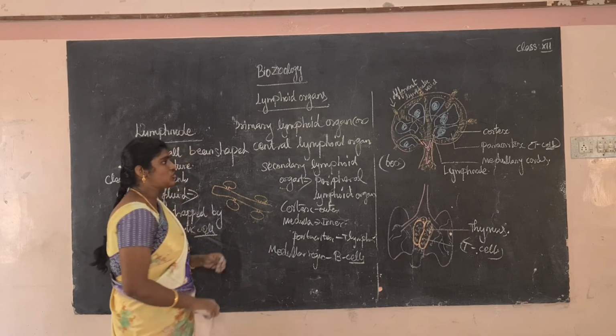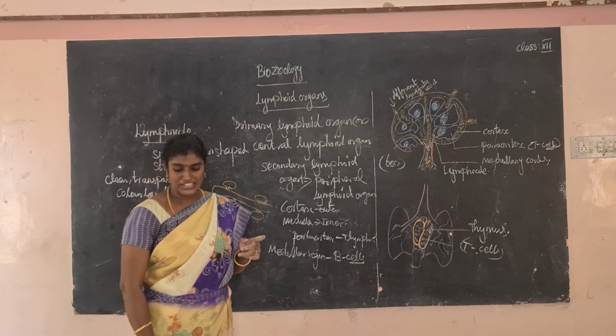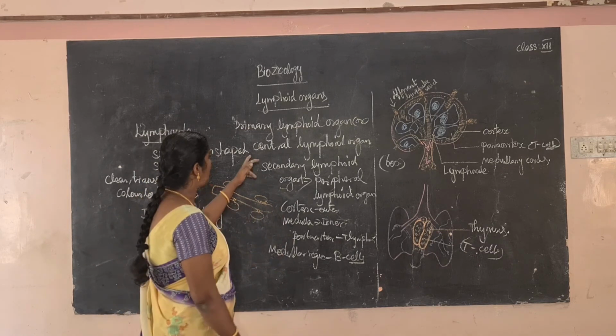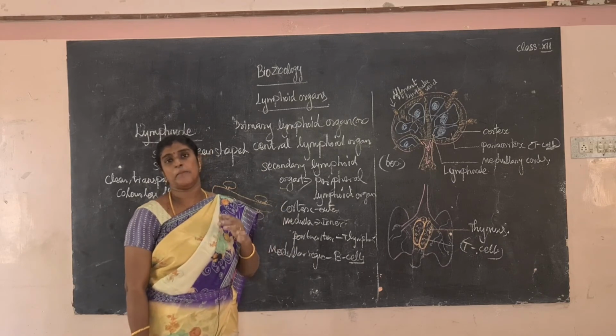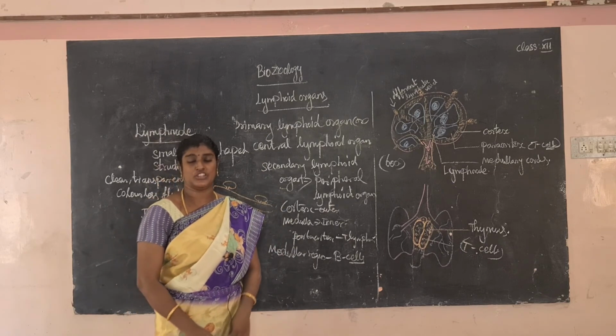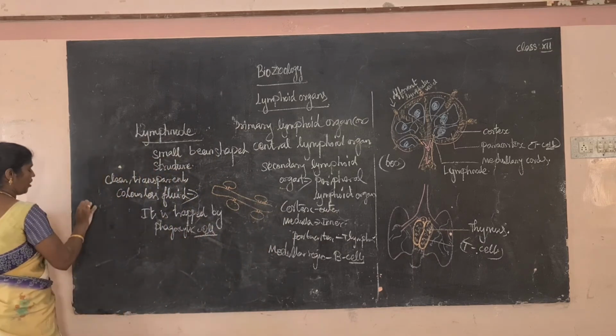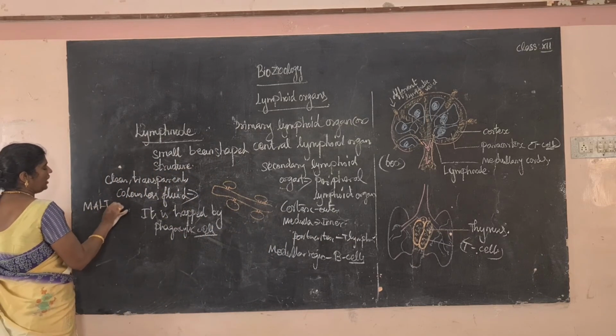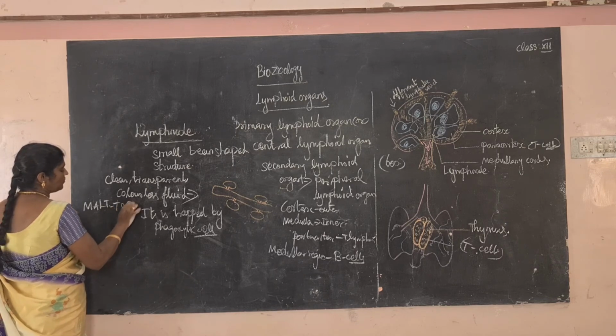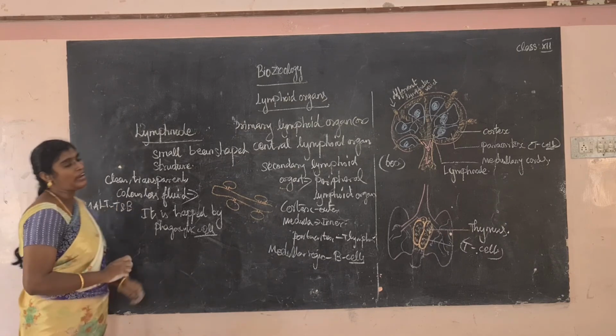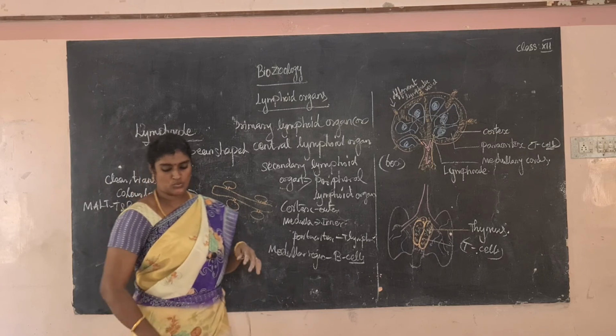So next one, the MALT and GALT tissue. MALT is mucosa associated lymphoid tissue. In mucosa associated lymphoid tissue, T cells and B cells are involved. So MALT cells, T cells and B cells get involved. Okay. Another one, the last one, BALT.